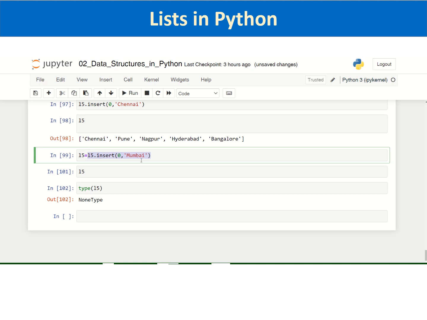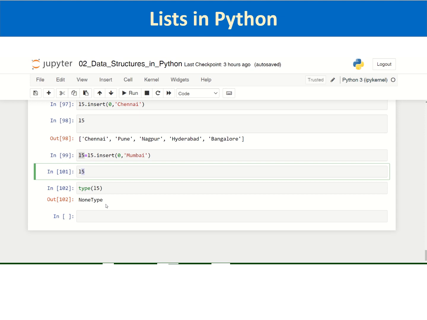But you are assigning that None to the list L5, so when we try to print, it is not printing anything. And this type of None is a NoneType in Python. So just to tell you that for all these list methods, there is no need to assign to the list again. They alter the lists in their place. So let us see what more list methods there are.